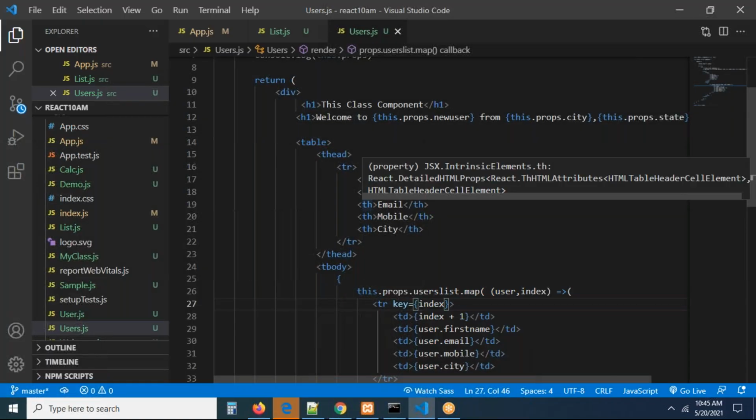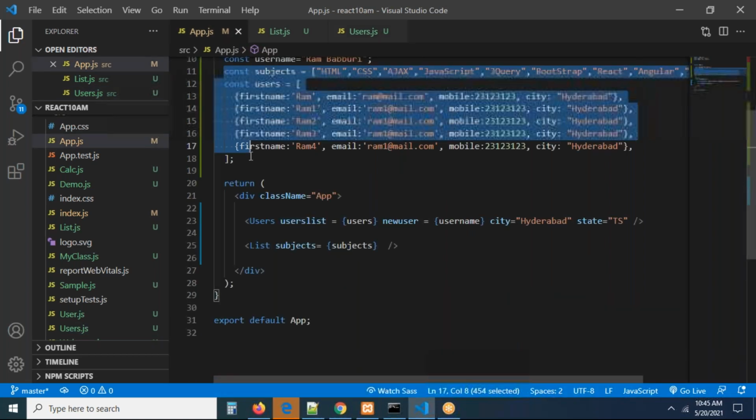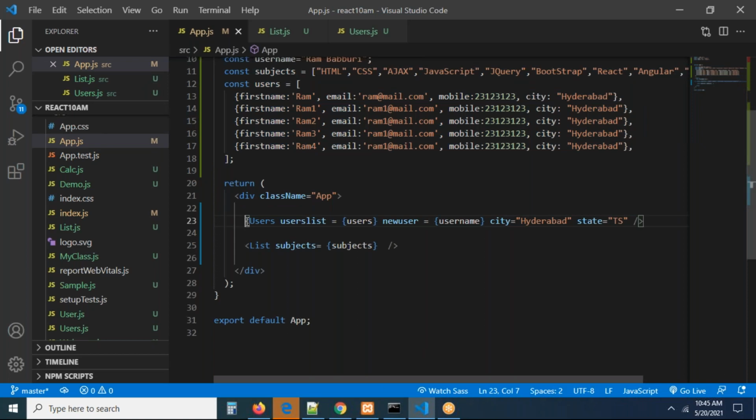So this is exactly the concept of props, guys. What is the purpose of props? Majorly by using props, we can share data from one component to another component. But the component is one here, and we are sharing this data to multiple components. We are sharing to the users list component, we are sharing to the list of subjects component. You want to share this data to a list also? Yes, you can share the same to the list component also. If you want, you can share it, no problem.